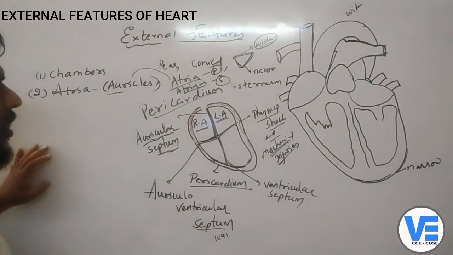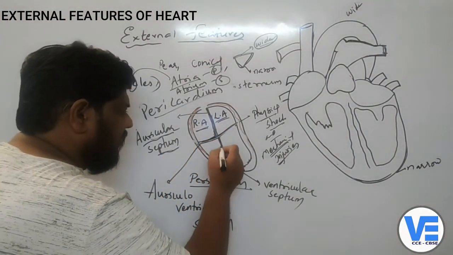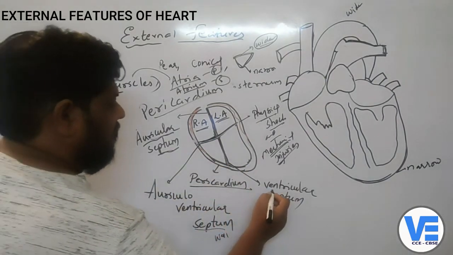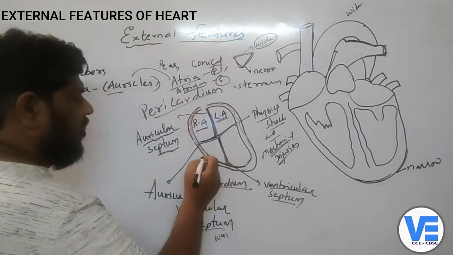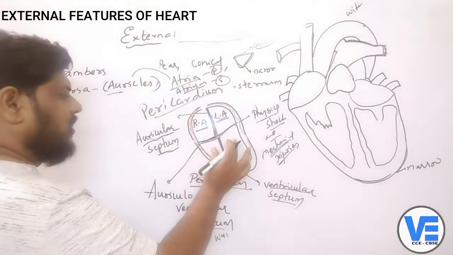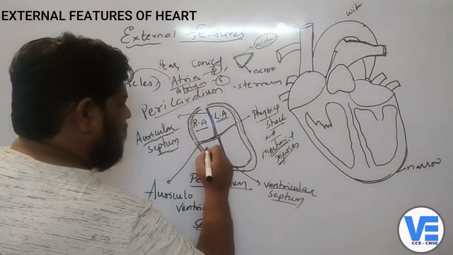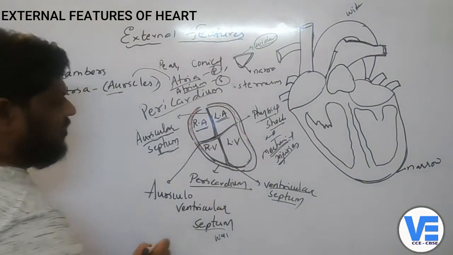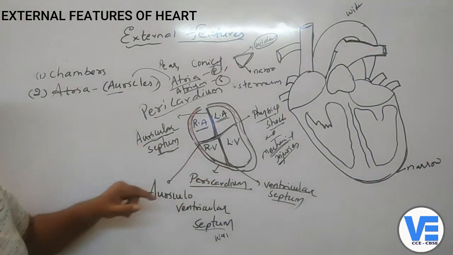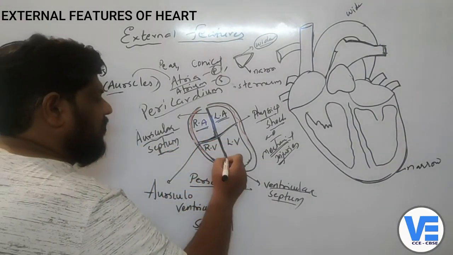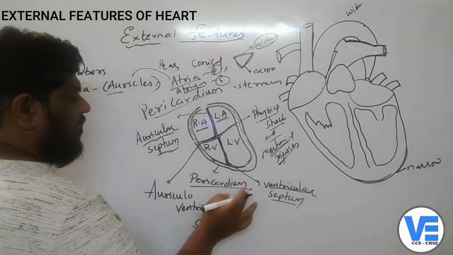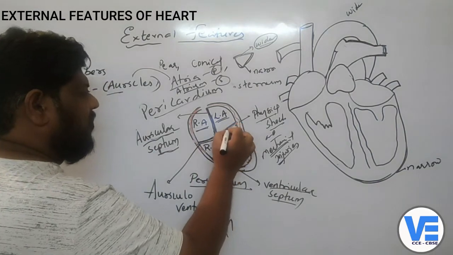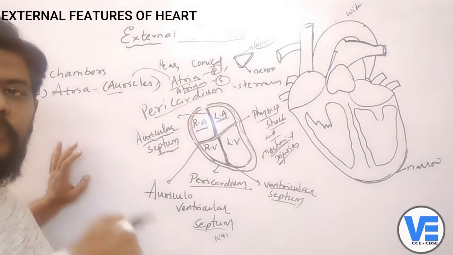Now you can see here, this is the one called the ventricular septum, because it is dividing these two ventricles. These two are called the ventricles. This is the right ventricle and this is the left ventricle. The left ventricle and right ventricle are divided by the septum called the ventricular septum. The auricles and ventricles are divided by the septum called the auriculoventricular septum.